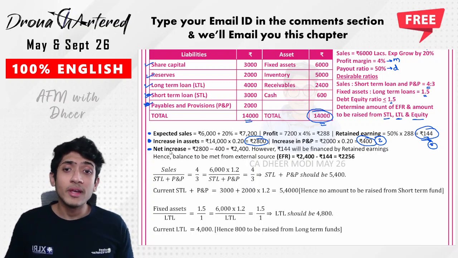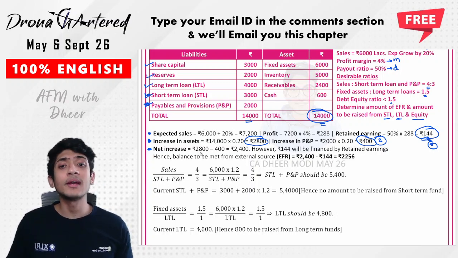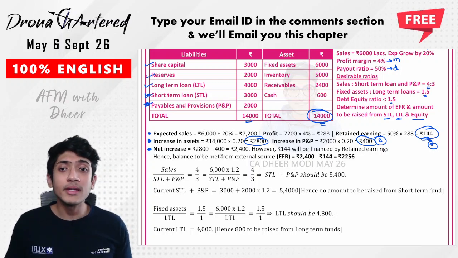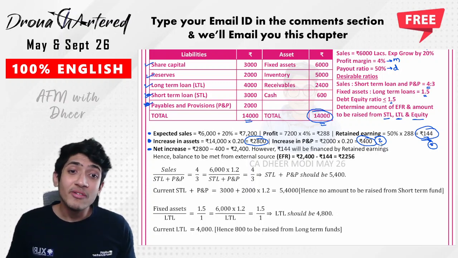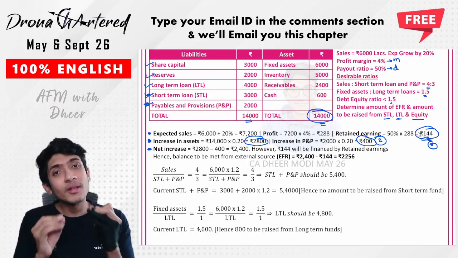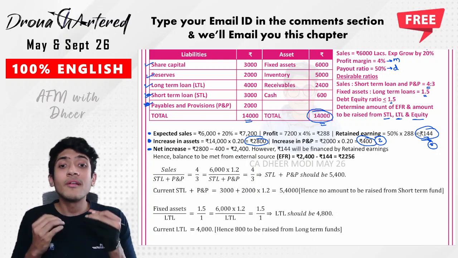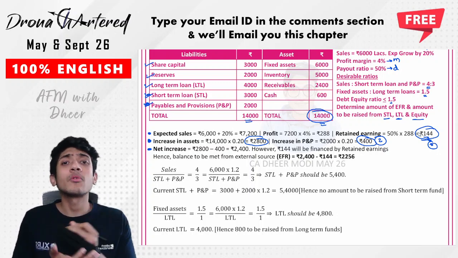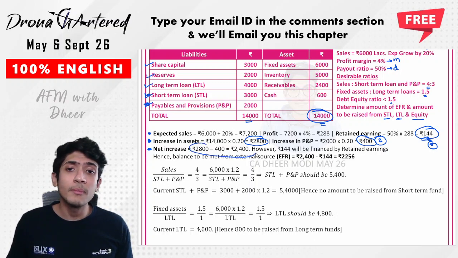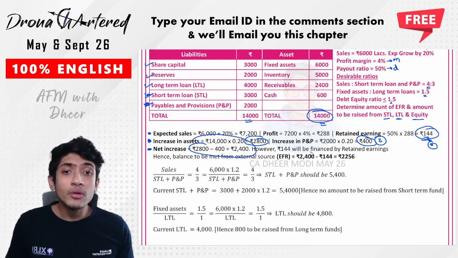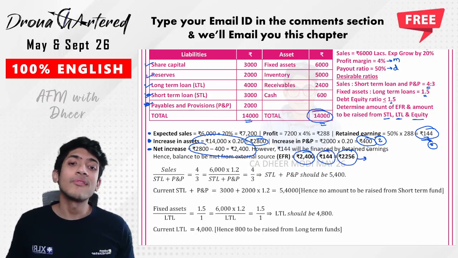So therefore, net increase would be 2,800. 2,800 is your assets increase. Then 400, that is your increase in payables and provisions. However, our 144 will be financed through retained earnings. So therefore, what is your external funding requirement? How much money do you need from outside? That would be 2,400. This 2,400 is basically 2,800 minus 400. So that would be 2,400 minus 144. That is your 2,256. So 2,256 is actually your external funding requirement.